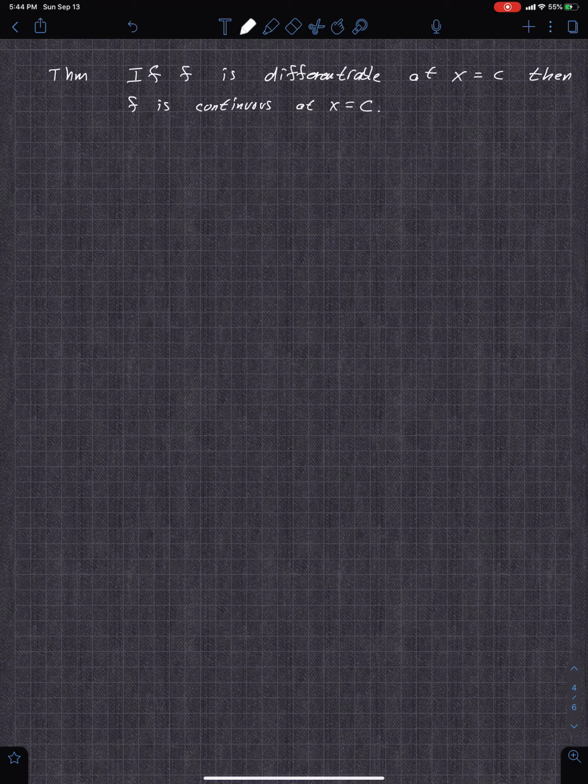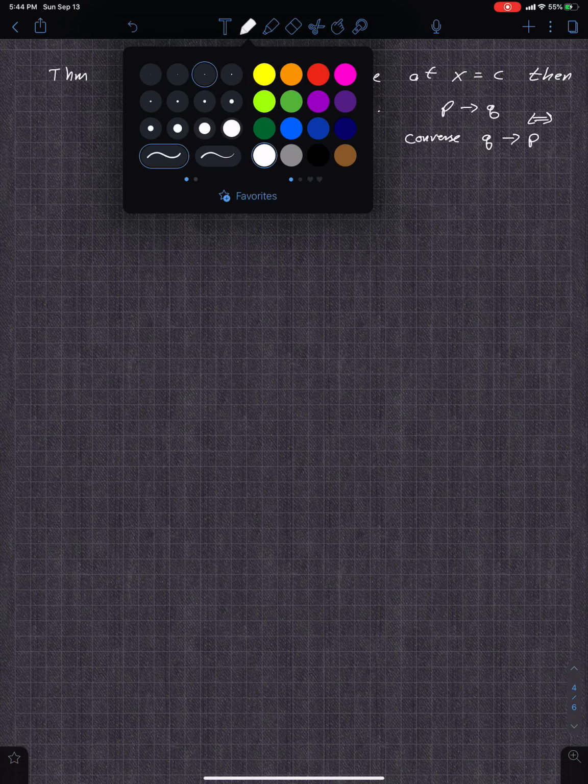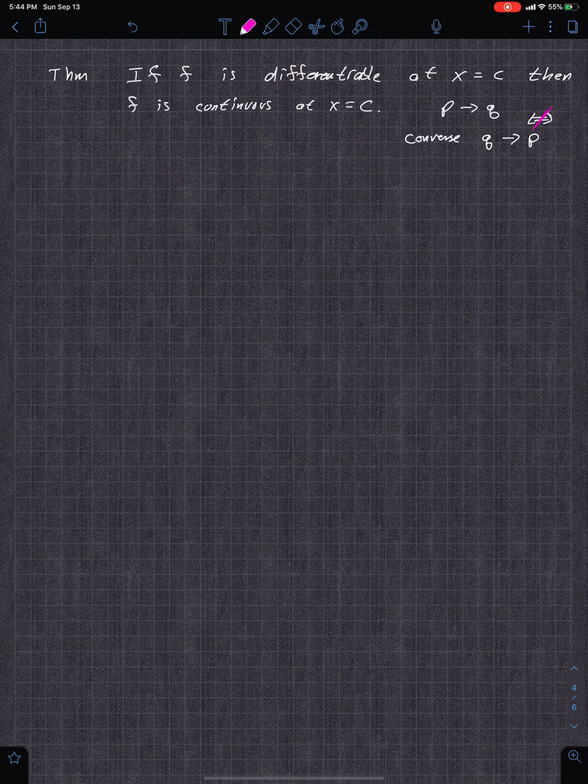Now, a little bit of logic stuff here. This is basically a P implies Q statement. So if P, then Q. So the converse is Q implies P. Now, of course, those are not logically equivalent. Those are absolutely not logically equivalent statements.